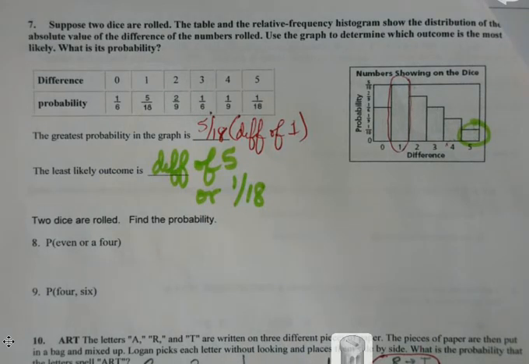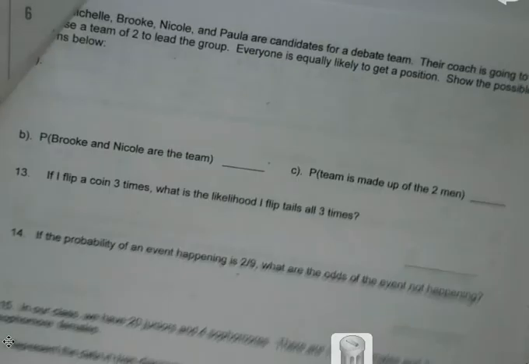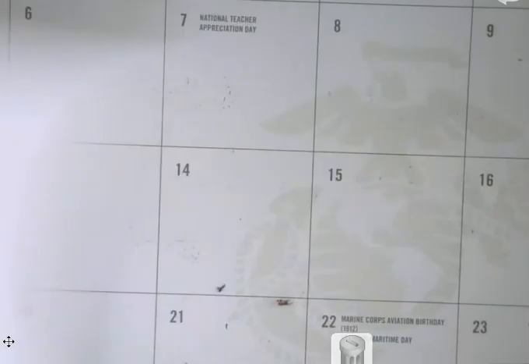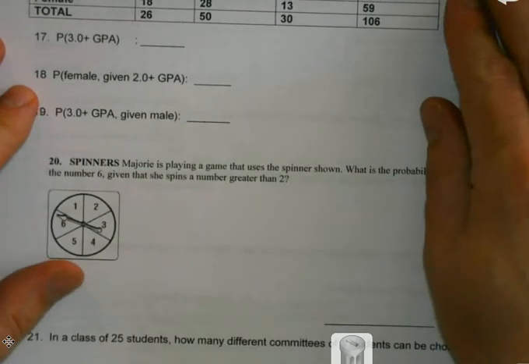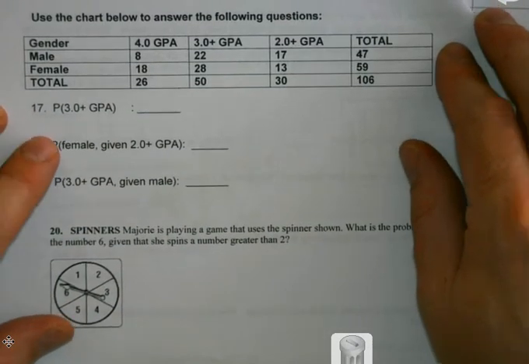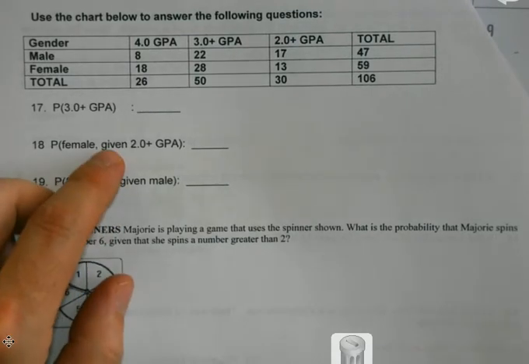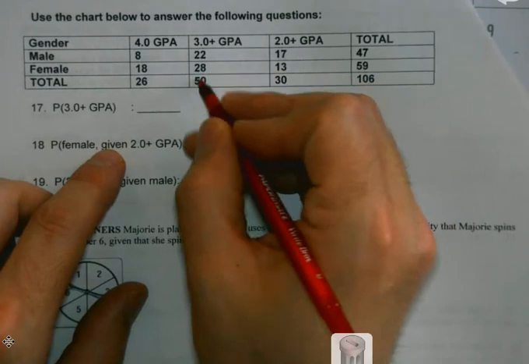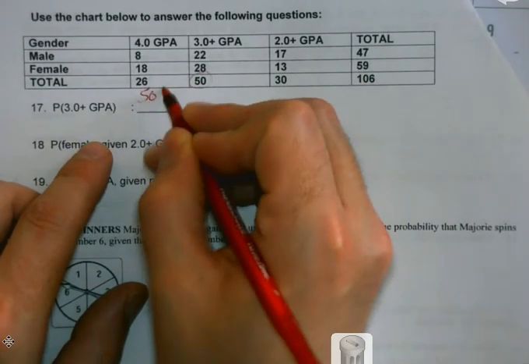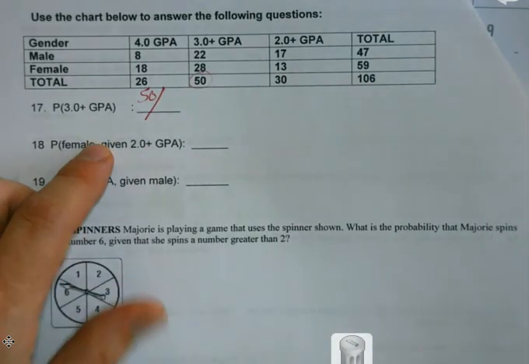For the 17, 18, and 19, when you're counting, you count the total at the bottom, right? That's what I did. That's the one across. The row, okay, right? So when we're here, use the chart below to answer the following questions. Okay, the probability of having a 3.0 grade point average. How many people have a 3.0? 50 people as total. Right, 50 total people. Out of how many people were, I guess we'll say, surveyed?